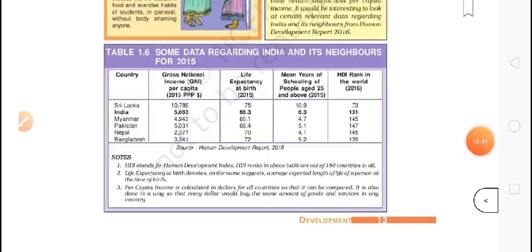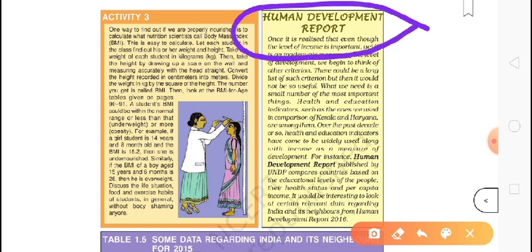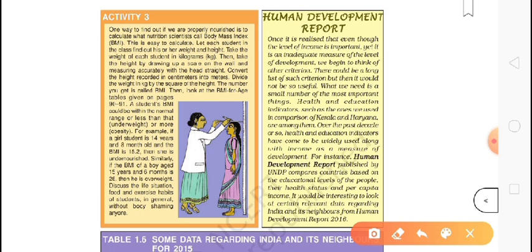Okay, now we have come to another aspect. One you can see here, this is the Human Development Report, HDR. So it is realized that even though the level of income is important, yet it is an inadequate measure of the level of development. We begin to think of other criteria.